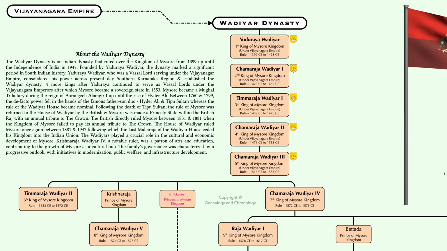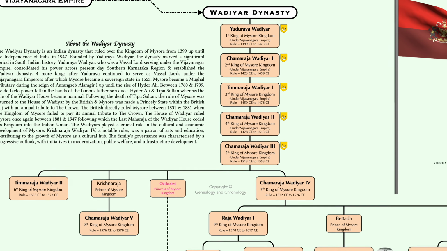Timaraja died without an heir and was hence succeeded by his brother Chamaraja Wadiyar IV. But when Chamaraja Wadiyar IV passed away in 1576, the throne went to his nephew Chamaraja Wadiyar V for 2 years before it was returned to his son Raja Wadiyar I in 1578. Raja Wadiyar I reigned until 1617 and was succeeded by his grandson Chamaraja Wadiyar VI.